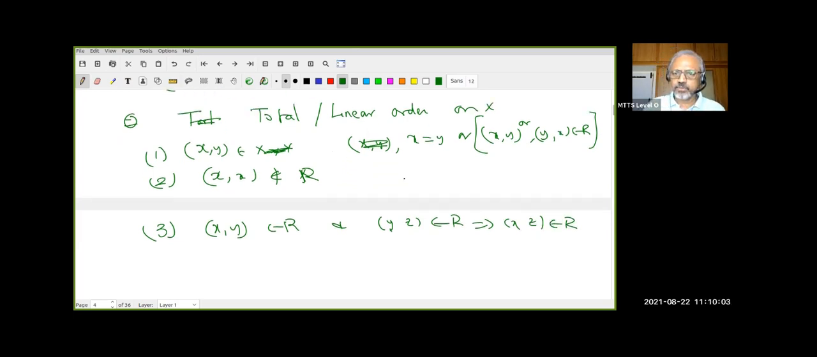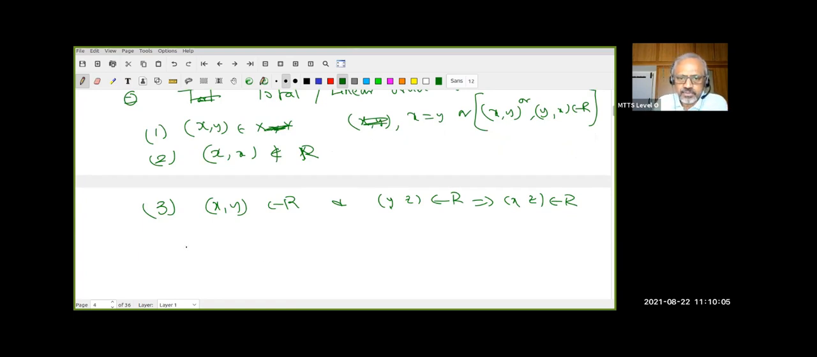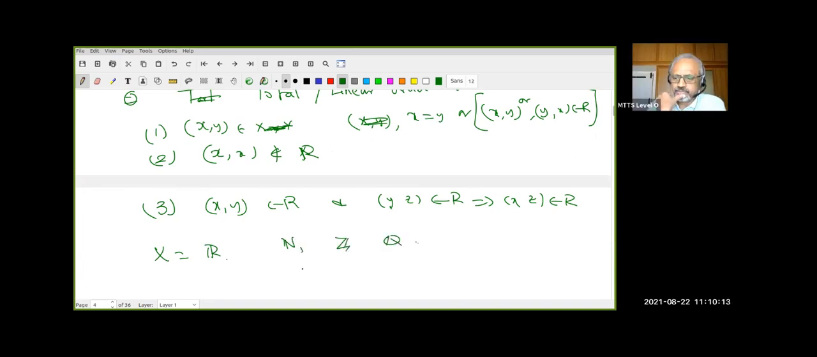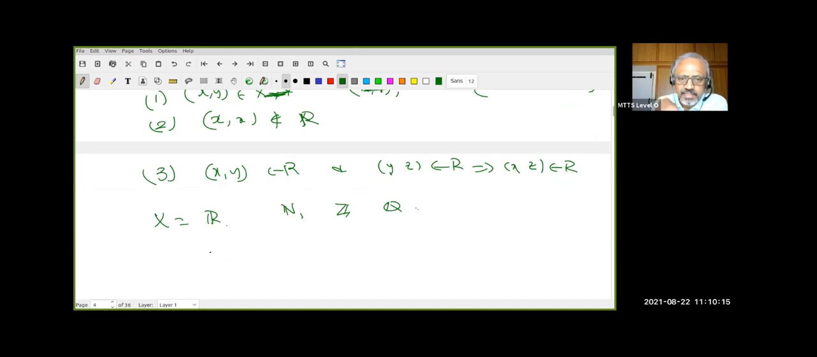The easiest way to understand that is looking at examples, right? So let us take X equal to the natural numbers, the integers, the rationals. I will give some more examples later. Now my relation R is just the less than relation. You understand this? So that is my R. When I say (x, y) belongs to R, if and only if x is less than y.